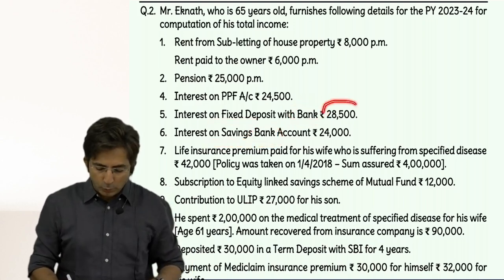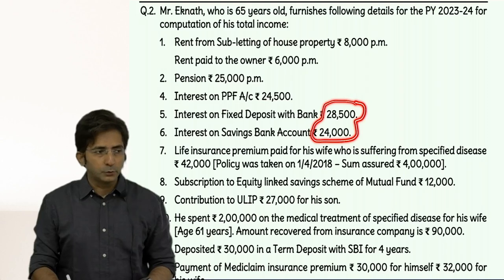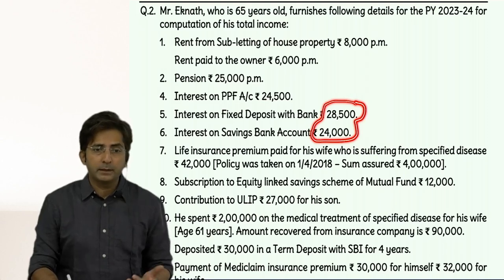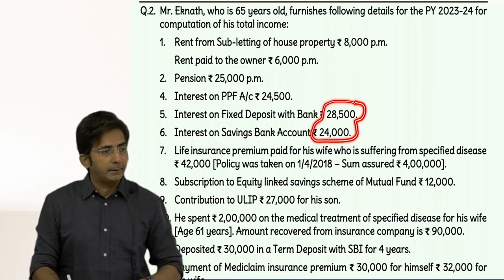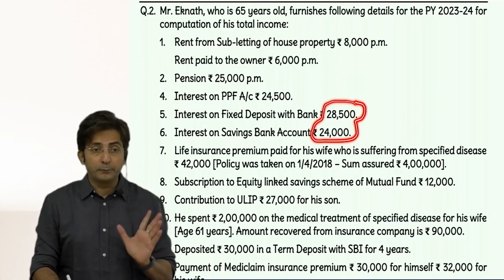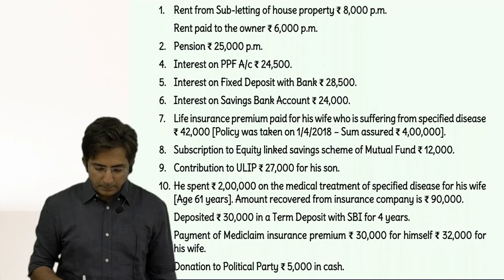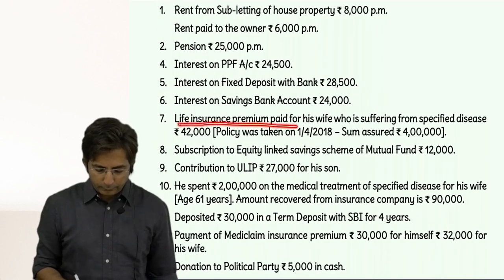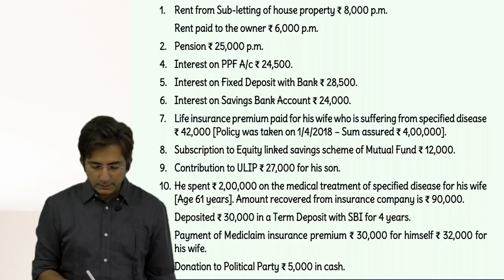But first, these two amounts you will have to include in income from other sources. Later on, deduction will come in 80 TTB. Maximum 50,000, right? Then life insurance premium paid for his wife who is suffering from specified disease. 42,000 is the amount of life insurance premium. And policy was taken on 1/4/2018.